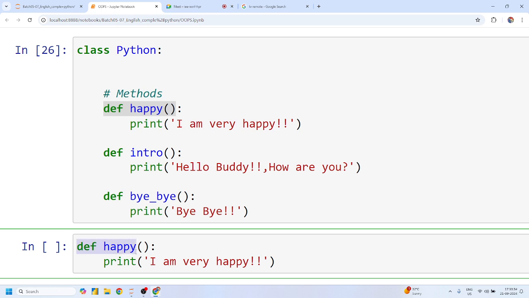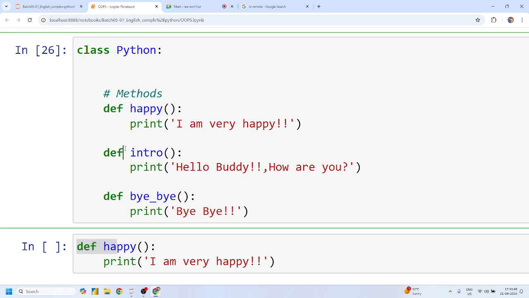The basic question an interviewer might ask is: what are the differences between methods and functions? There is a very simple difference. If we are declaring a function outside the class, it's simply a function. But if we are declaring this function inside the class, then it is called a method. So happy, intro and bye bye are not functions; they are called methods. But the concept remains the same.